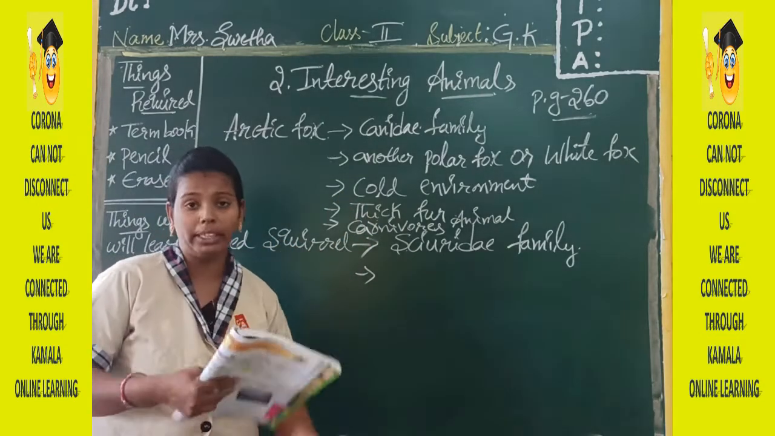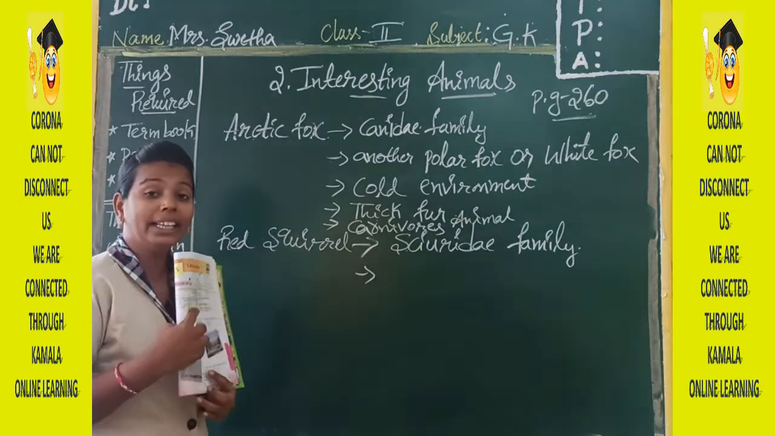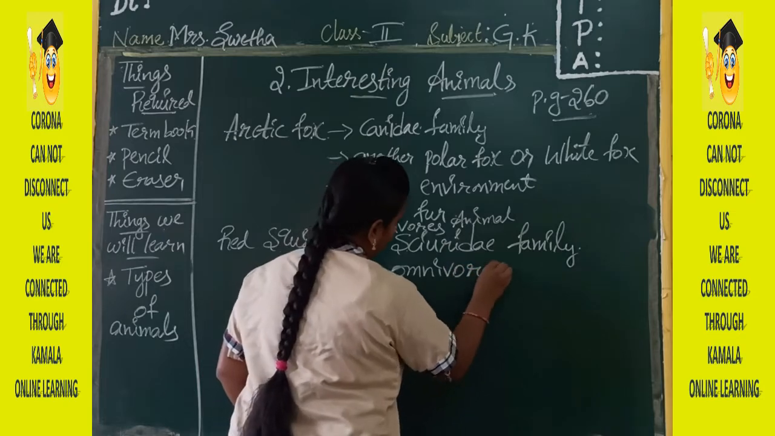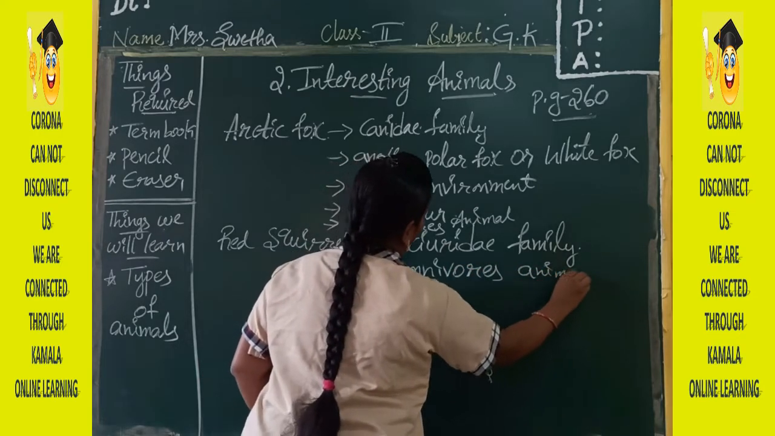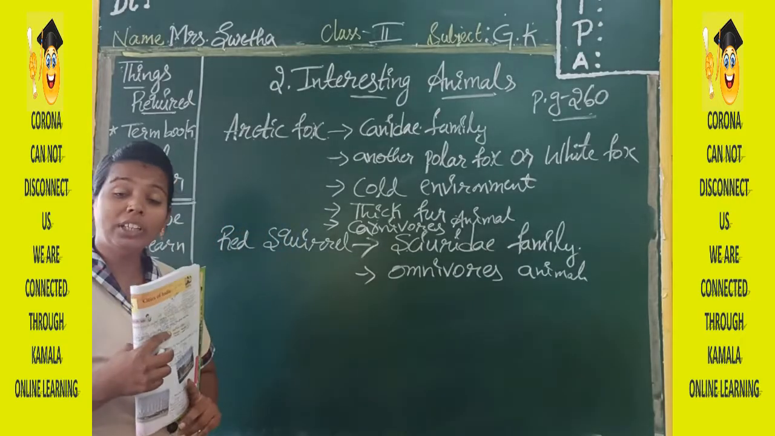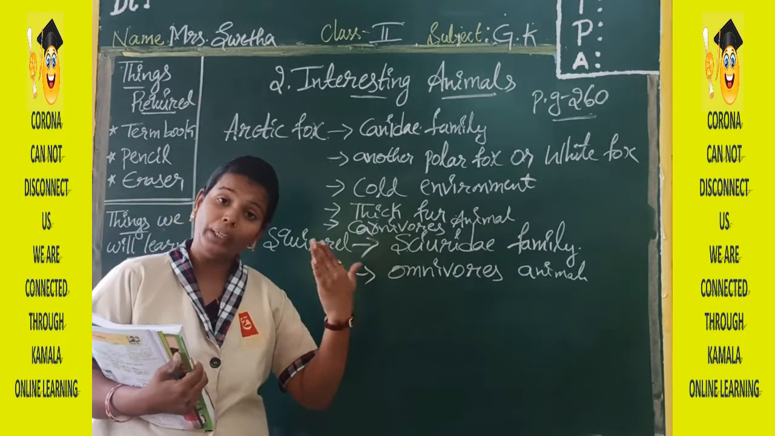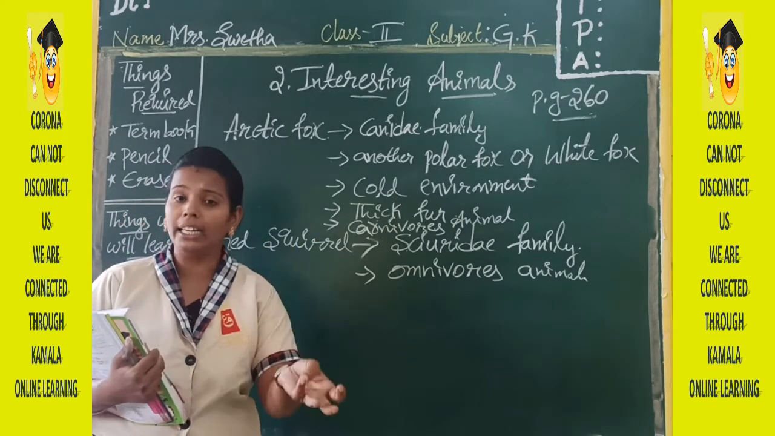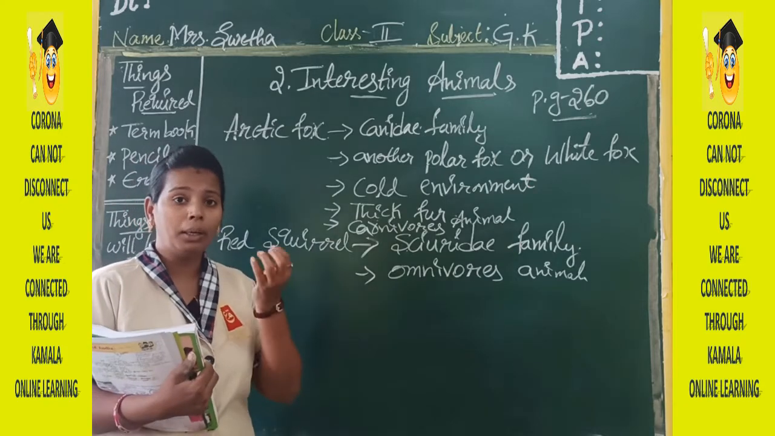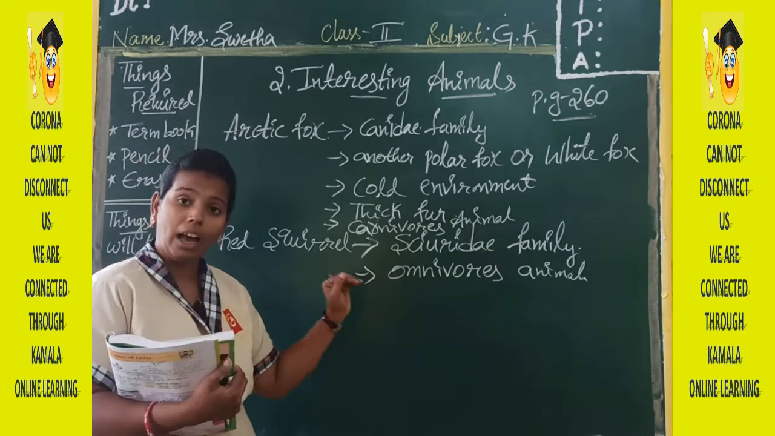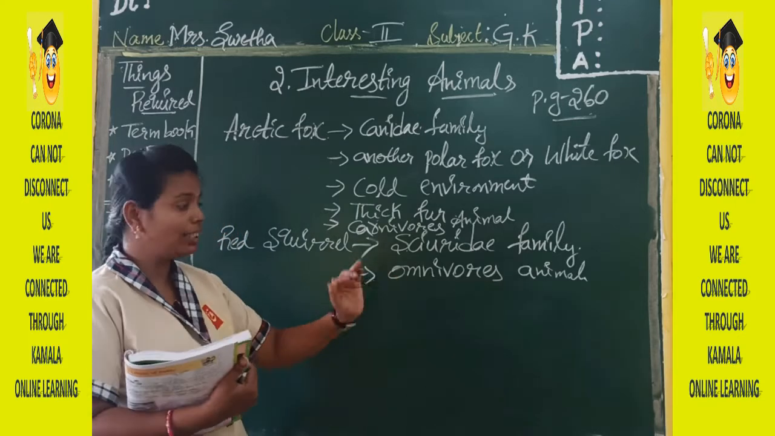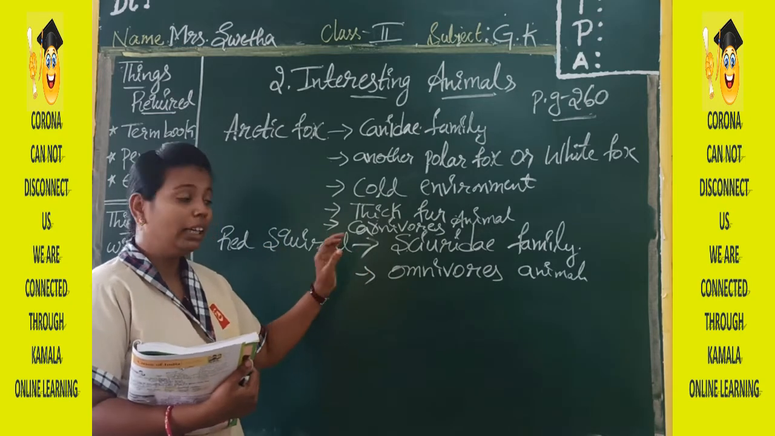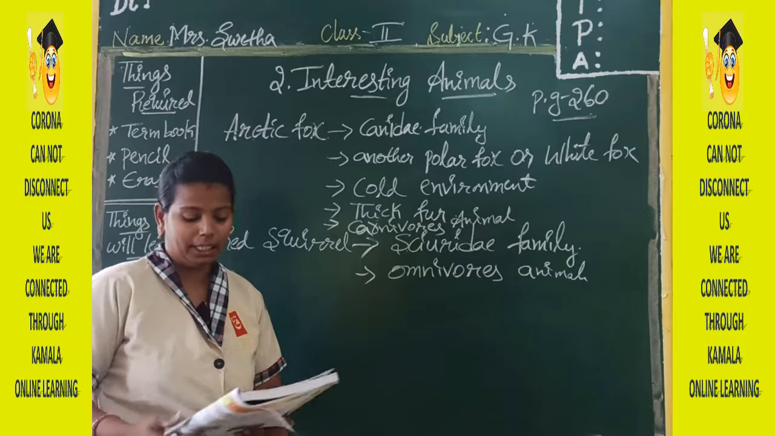Okay. Now this red squirrel. Red squirrel is an omnivorous animal. Omnivorous means it will eat plants or grass or plant related products like nuts, seeds, buds. All these things are related to plants and grass, and it will also eat small insects and worms. So red squirrel is an omnivorous animal.